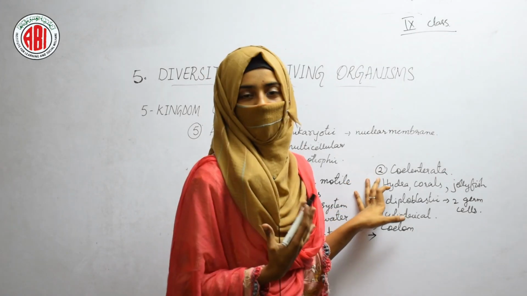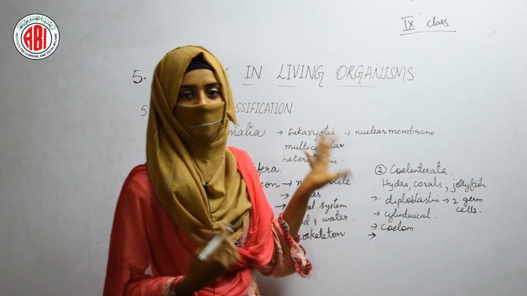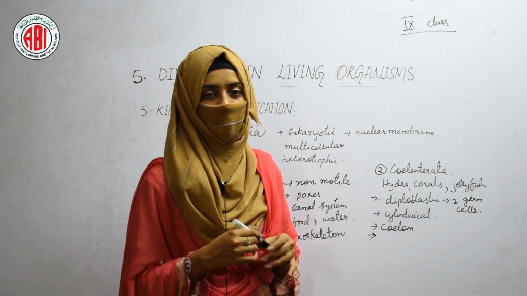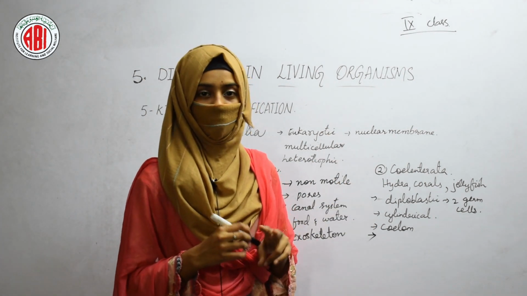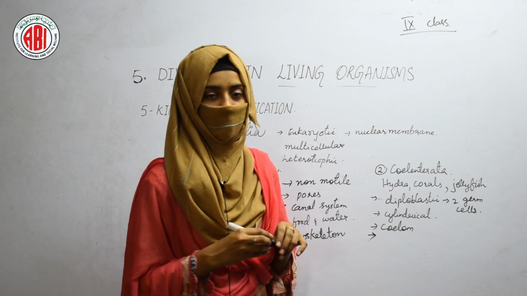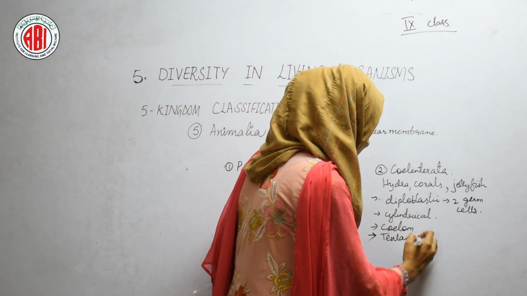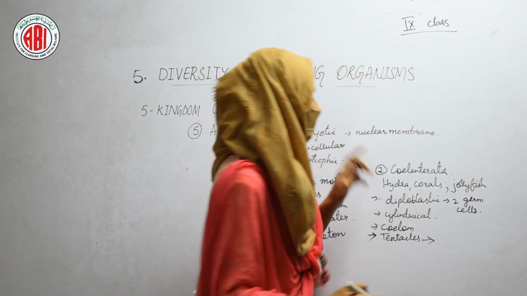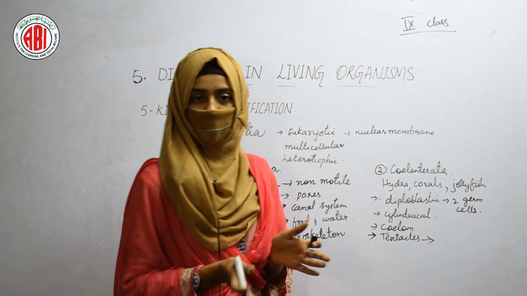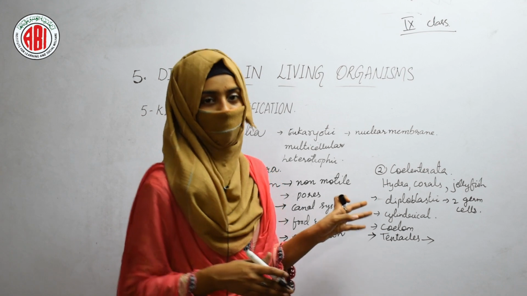And when we talk about the example Hydra, Hydra is an aquatic animal that shows arms at its surface, and these arms of the Hydra are called tentacles, and these tentacles of Hydra help it to move from one place to another place, that is in locomotion.